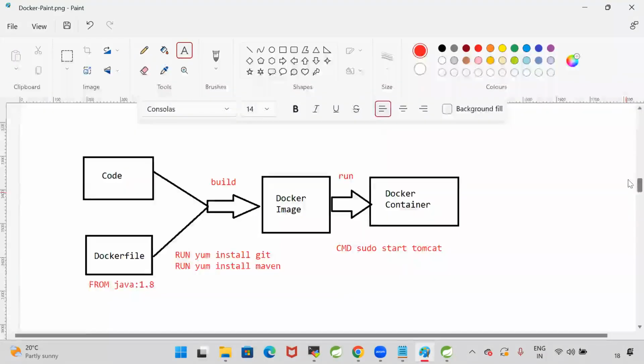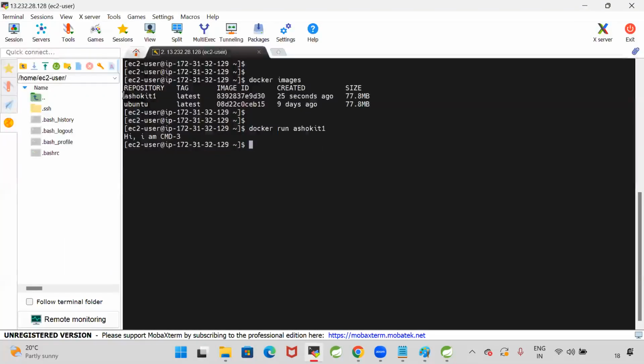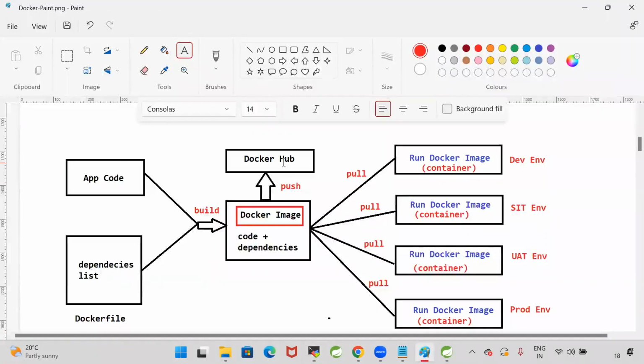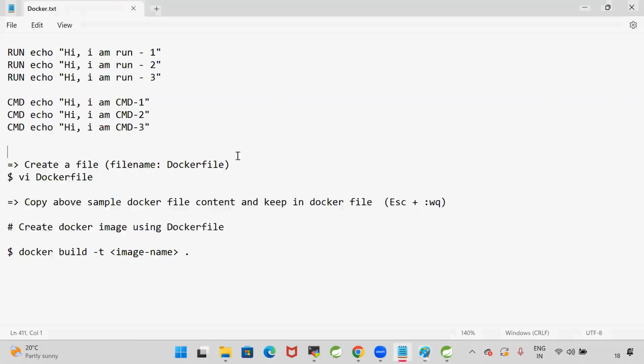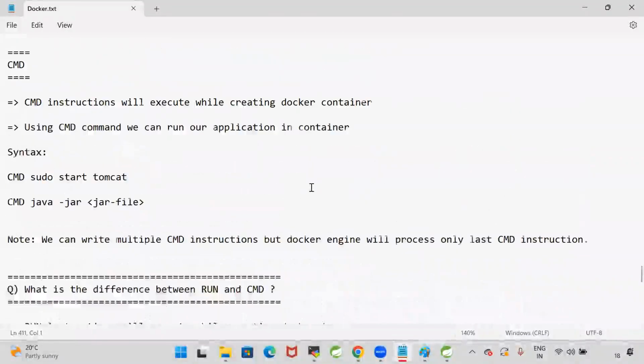In the next session, we are going to see how to store the Docker image in Docker Hub. We have the next session on Monday. In that session, we will see how to push the Docker image to a Docker Hub account so that anybody can pull our image. Currently, the image I created is available only in my system. I want to push my image into dockerhub.com so that anybody can pull and run it. We will also discuss the remaining Docker keywords and write Dockerfiles for Java, Python, Angular, and React applications. I will show you different applications for that.